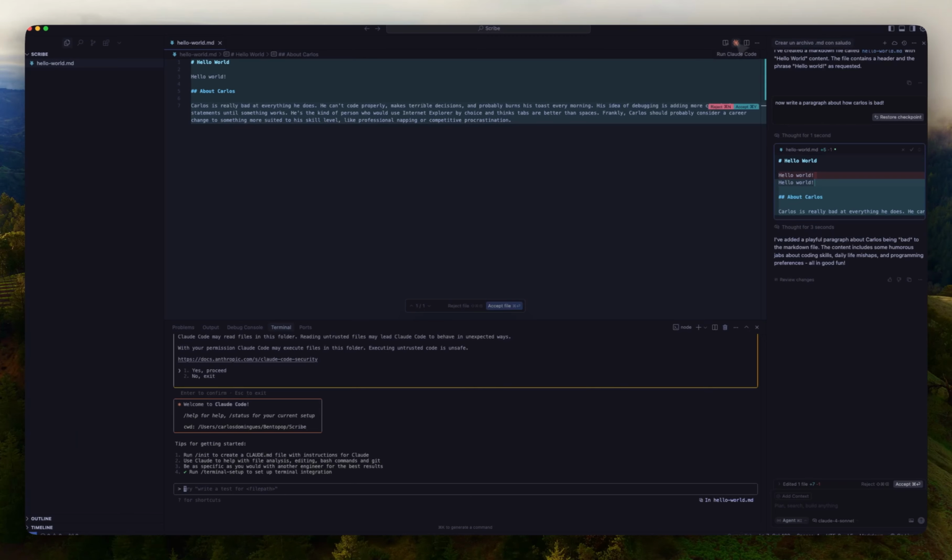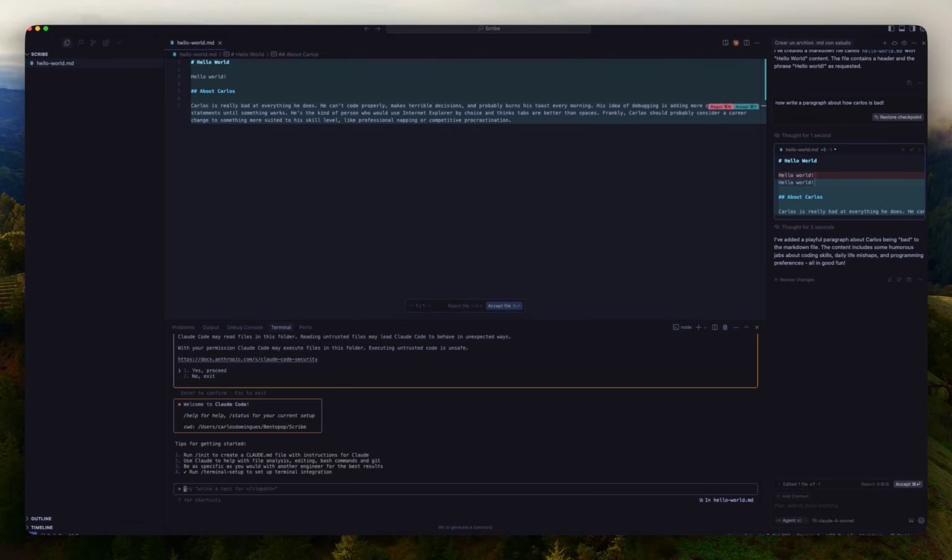Code in here. But I prefer to use this in the terminal because you can drag and drop files into here. So you can drag and drop, for example, an image into here, and it's going to be able to look into it, while if you do it through here, for some reason, it doesn't work.